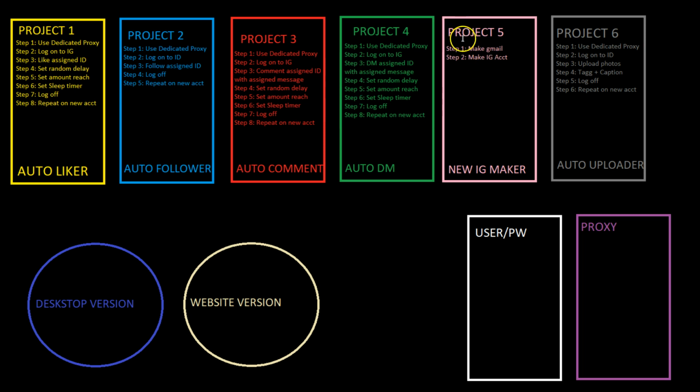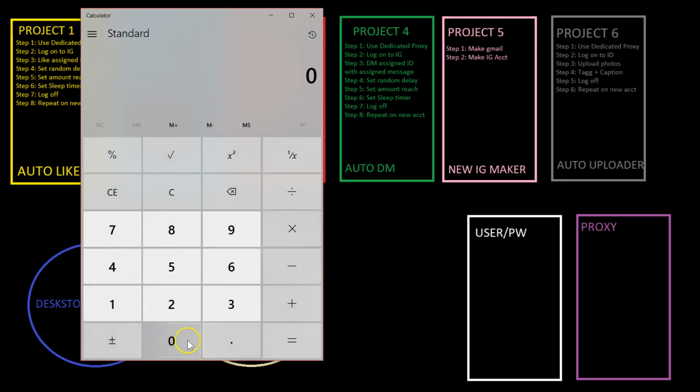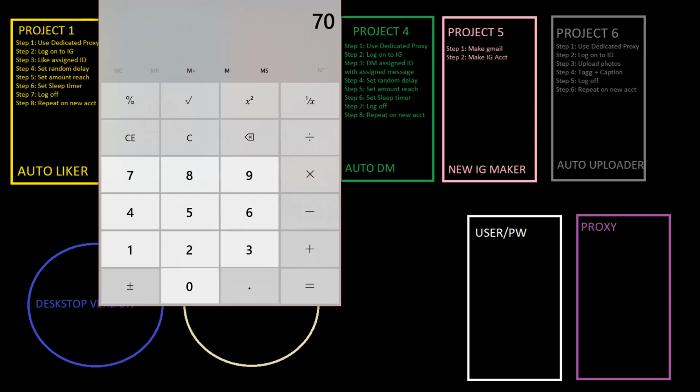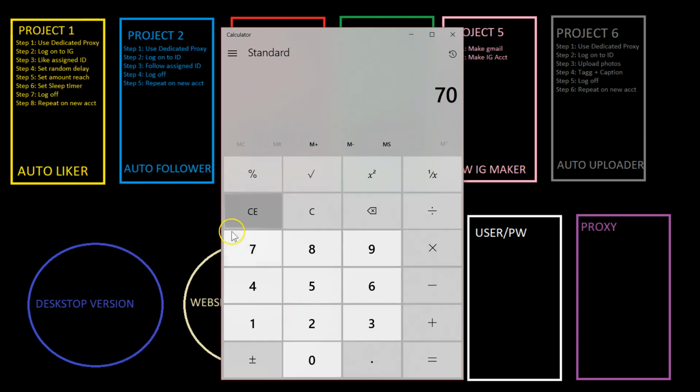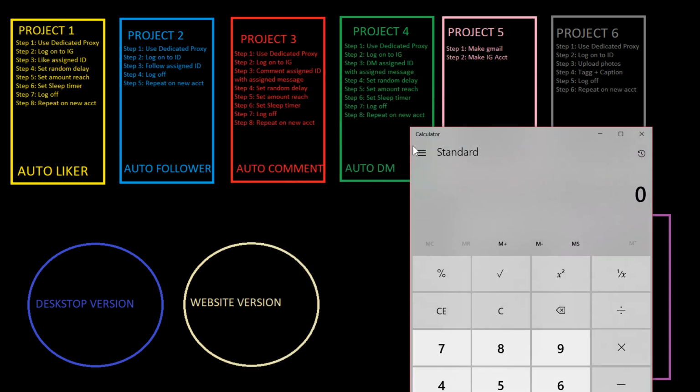So I want project number 5 to be made, because purchasing Instagram accounts online is costly. To give you a sense, 1 account is roughly 7 cents. If I want to buy 1,000 accounts, it's going to cost $70. But 1,000 accounts isn't a lot when people are paying for a subscription of, say, 10,000 followers.